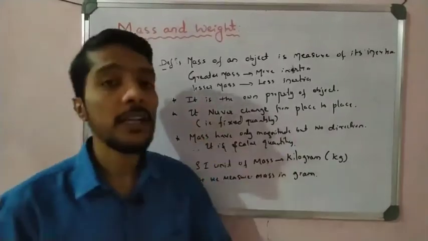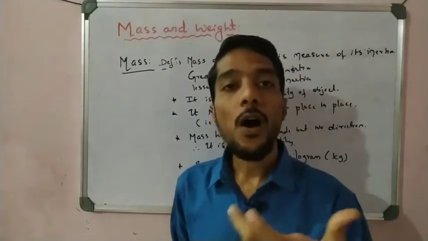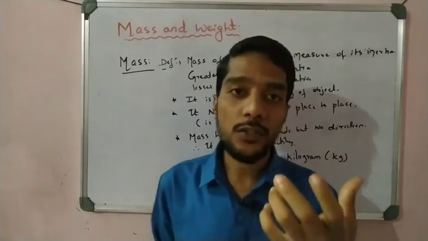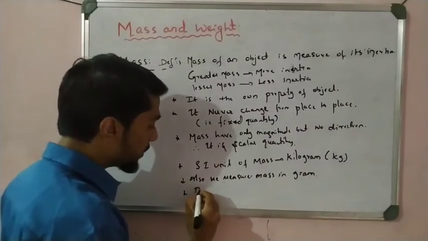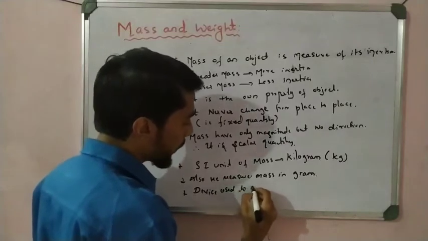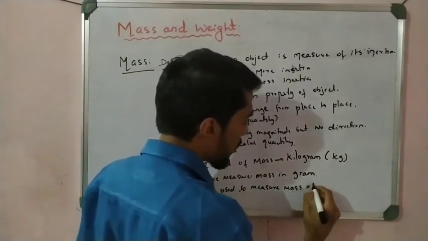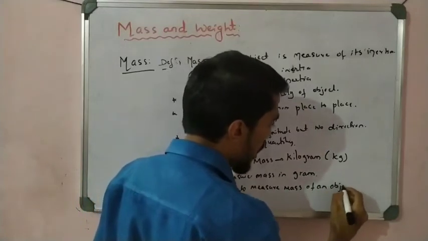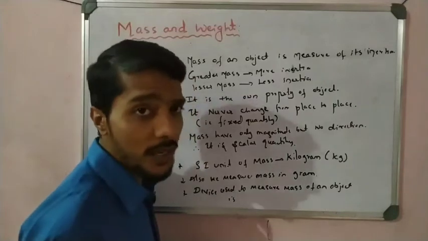Now one point is here: how do we measure this mass? If an object is there, how do we measure the mass of the object? By using an instrument, students. So there is a device used to measure the mass of an object. So many instruments or devices are there.